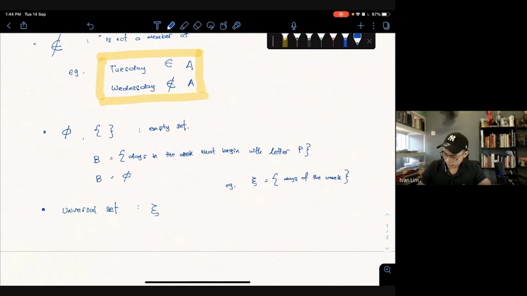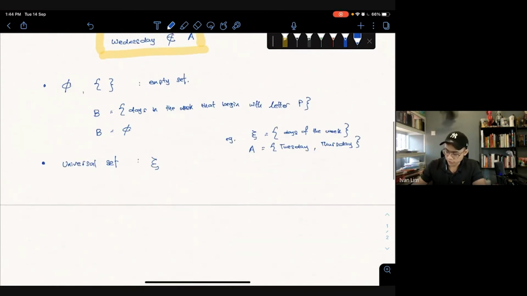A, we say it's Tuesday and Thursday as defined above. Tuesday, comma, Thursday. Close your curly bracket. How do we express it on a Venn diagram?